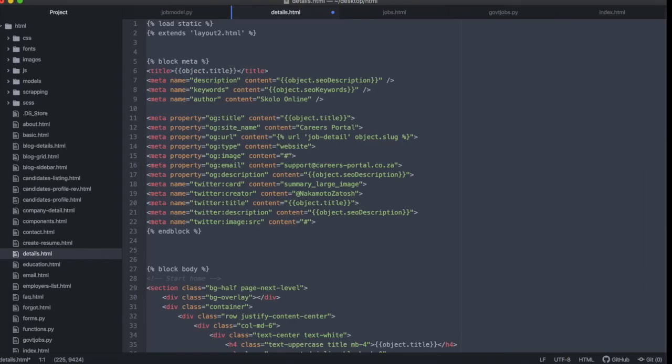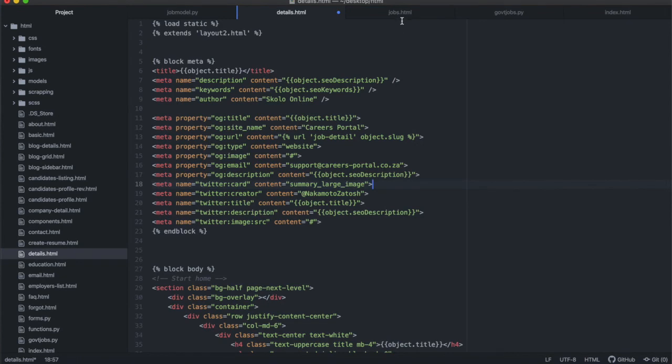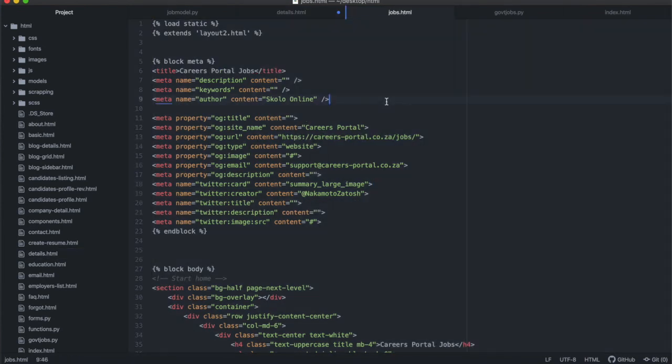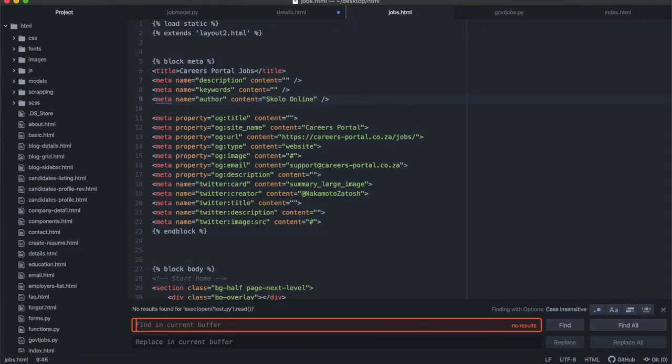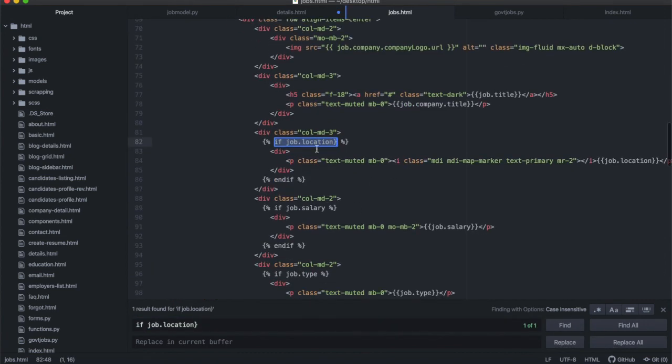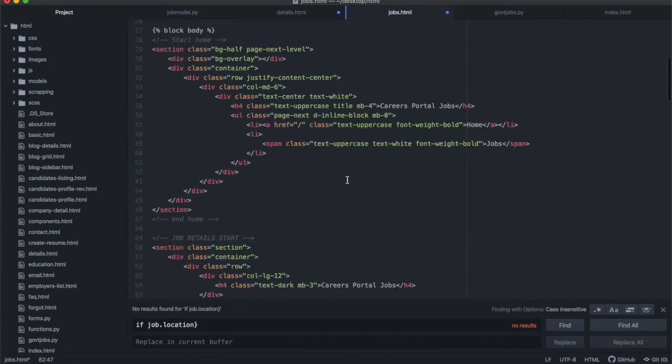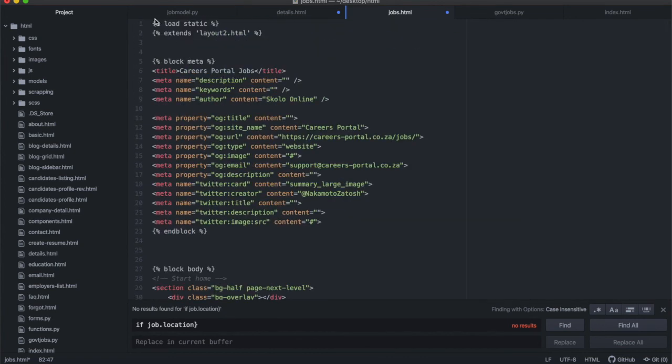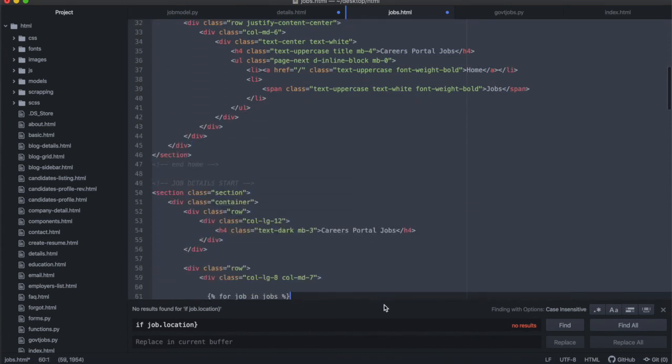All right, it will be easier for me to find this inside of the jobs list. So I need to remove this close bracket in there. That's a typo.